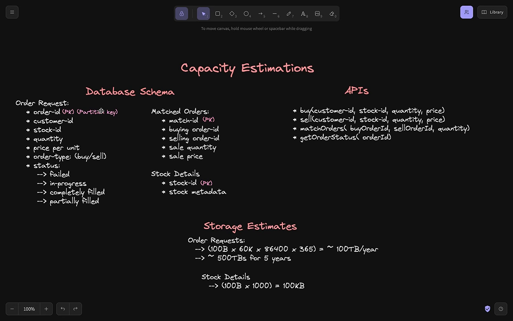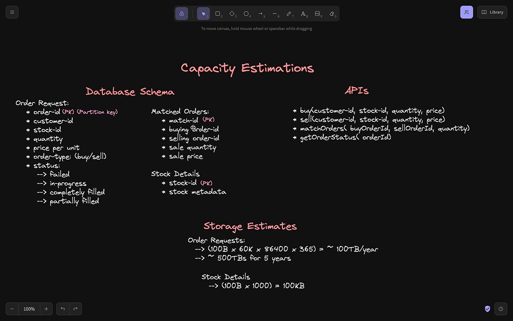Definitely there will be some matching between the orders. So there would be something called matched orders. Matched orders would have a match ID, buying order ID, reference to this, selling order ID, sale quantity, how much quantity has been bought and sold, and at what price that sale has happened, right? So that is the matched orders database schema.